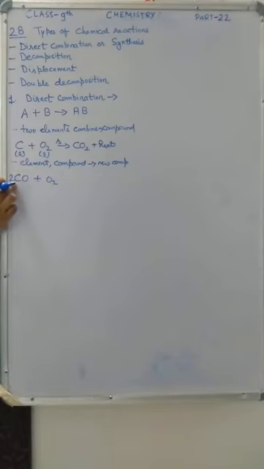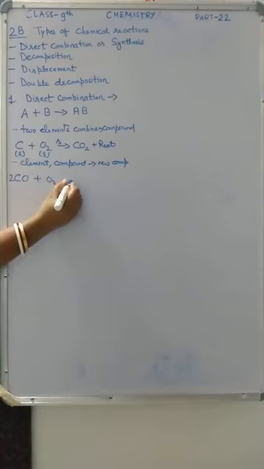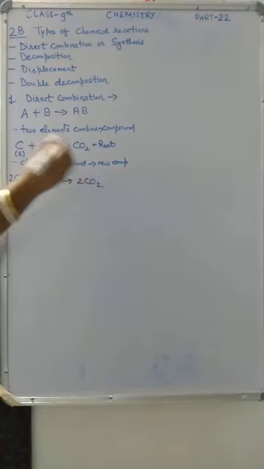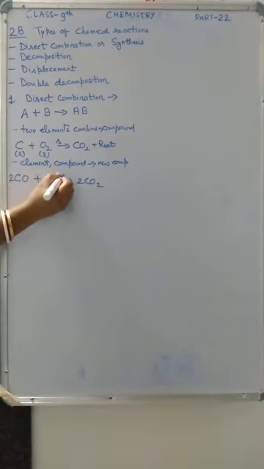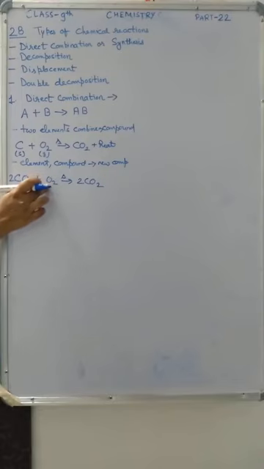So when one compound and one element combine together, they form a new compound. When carbon monoxide, a compound, burns in the presence of oxygen, an element, it forms a single product, carbon dioxide, a new product. This is the second condition.